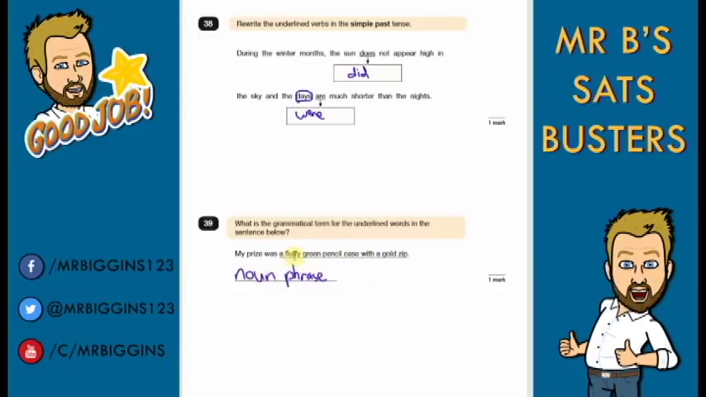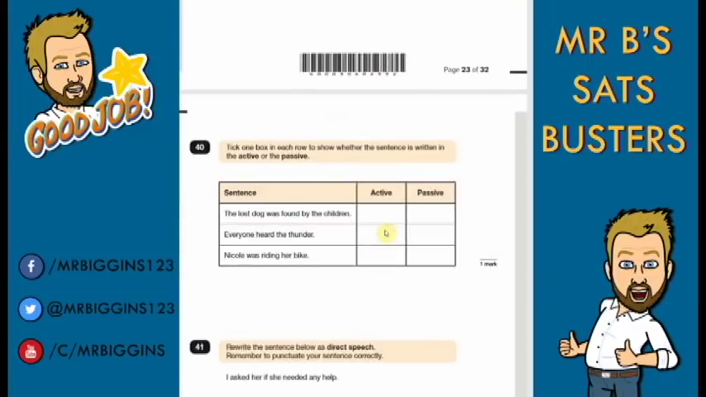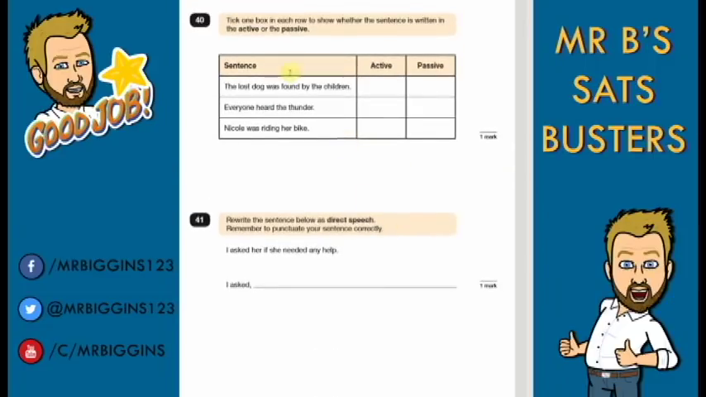So remember, a noun phrase doesn't have a verb in, so a fluffy green pencil case with a gold zip doesn't have it. We just have our pencil case here, which is our noun and our determiner. So that's a noun phrase, a pencil case. Then we have extra information about the pencil case, which is making it an expanded noun phrase. So fluffy and green adjectives with a gold zip as well, adding more information.